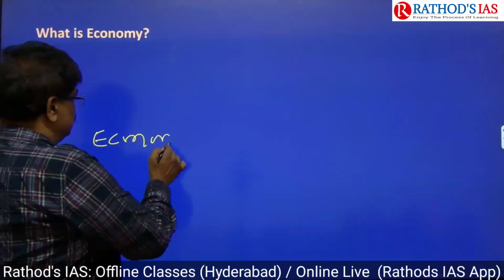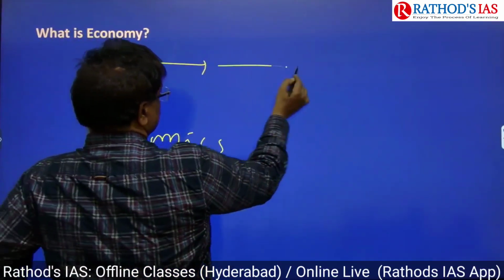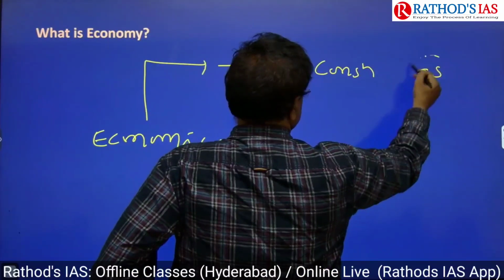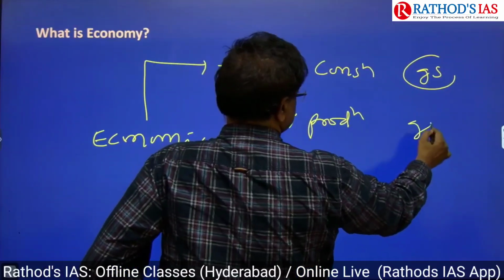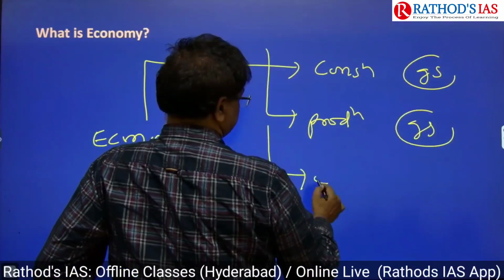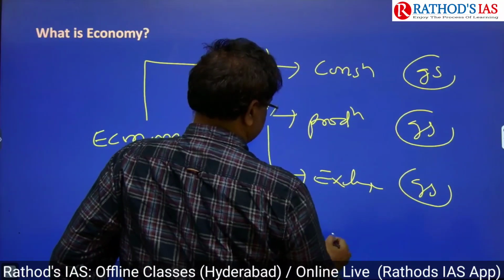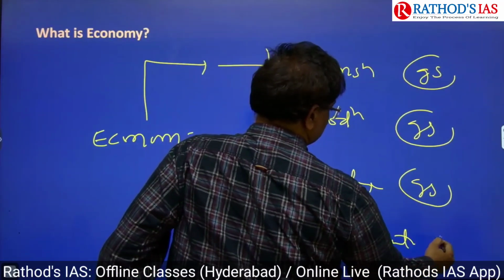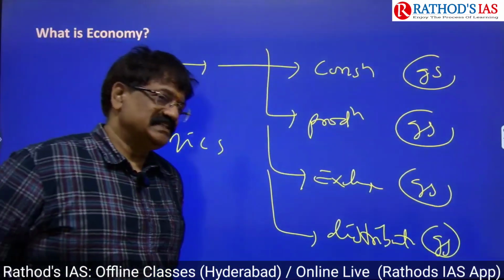Economics in economics. Here: consumption of goods and services, production of goods and services, exchange of goods and services, then distribution of goods and services. This is the definition of economics according to the Oxford Dictionary.